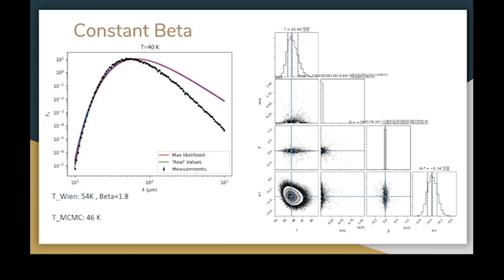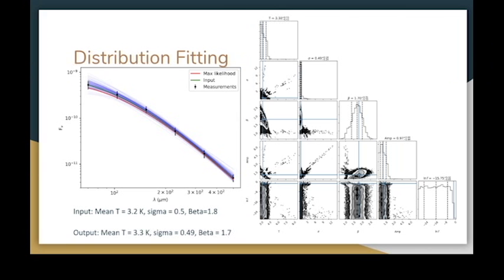When you hold beta constant instead of fitting it as well, you get closer to the real temperature, but you're still not accurately recovering the true properties of the dust. This situation is a sum of black bodies with temperatures that are drawn from a distribution, so it's natural to try to fit each parameter to a parameter of the distribution and see if you can recover the true input distribution. As you can see from the inputs and outputs, you are able to pretty accurately recover the properties of the input distribution of temperatures.